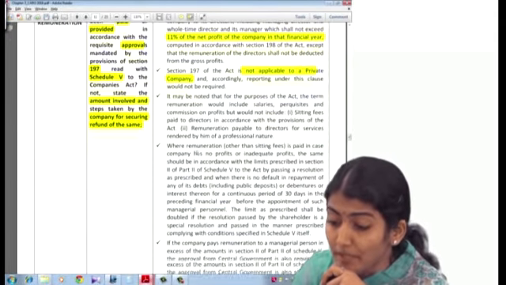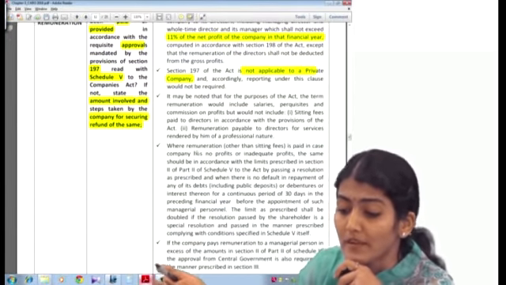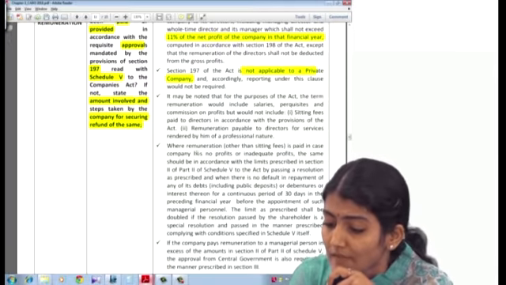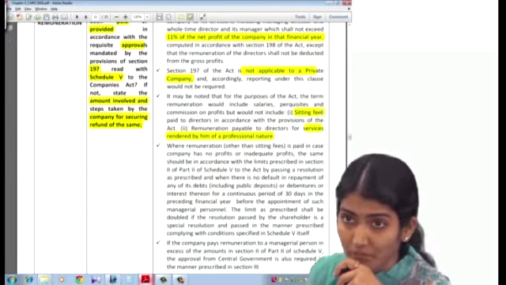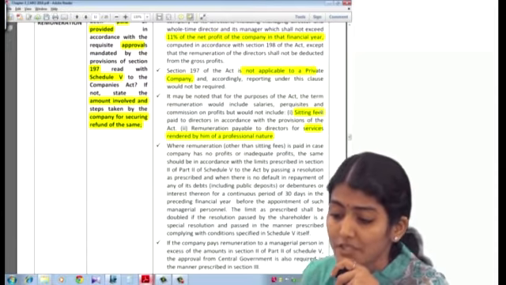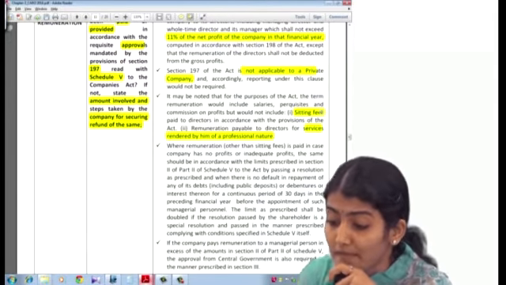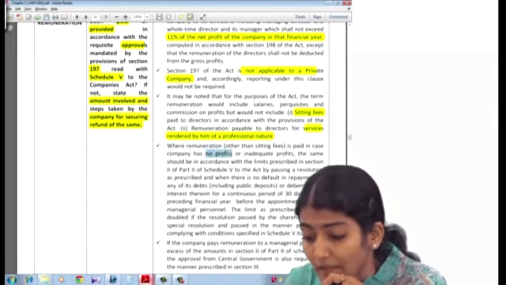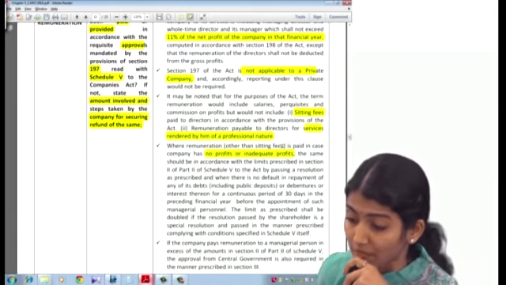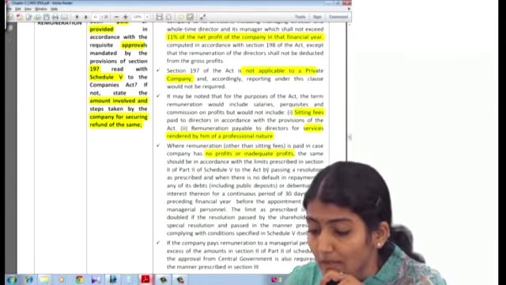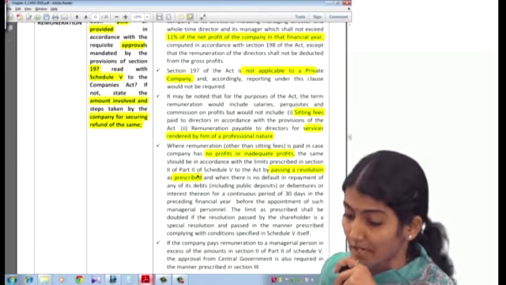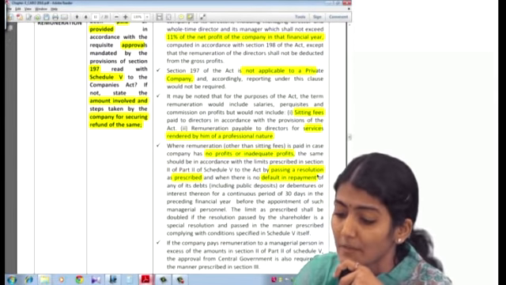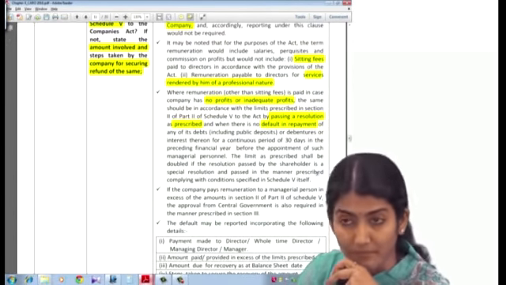Then managerial remuneration will not include sitting fees, or remuneration payable for services rendered of a professional nature, so that will not come under managerial remuneration. Then what does it say? Where remuneration is paid where there are no profits or inadequate profits, it should be in accordance with the limits prescribed and by passing a resolution as may be prescribed, and there should be no default in the repayment of any debts or debentures.